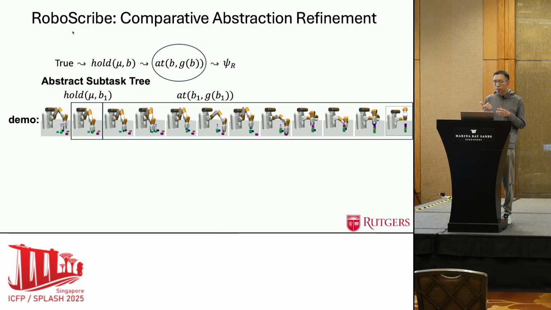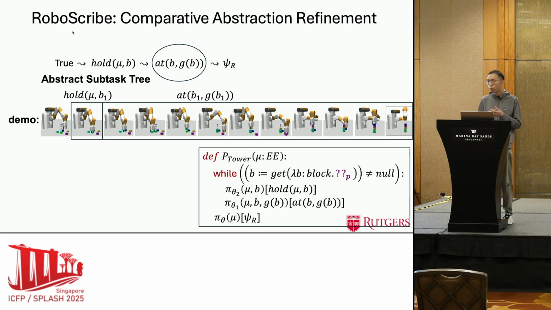We mark the predicate at as a circular node in the abstraction. This means that the control strategy learned for one block can be generalized to handle the remaining blocks on the table. So we derive a while program that iteratively holds one block and places it onto the goal position.